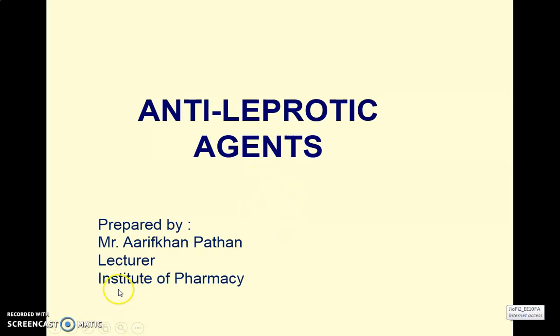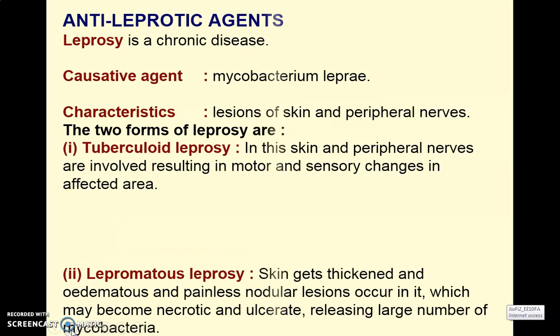In this chapter we will see what is leprosy and what are the anti-leprotic agents. So first part we are going to see what is leprosy. Leprosy is a chronic disease caused by the Mycobacterium leprae. It is characterized by lesions on the skin, and the peripheral nerves are affected, and the lesions are produced on the skin.